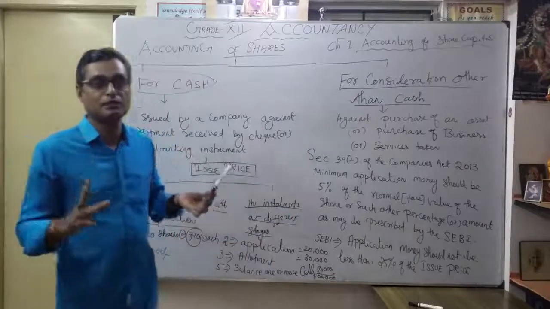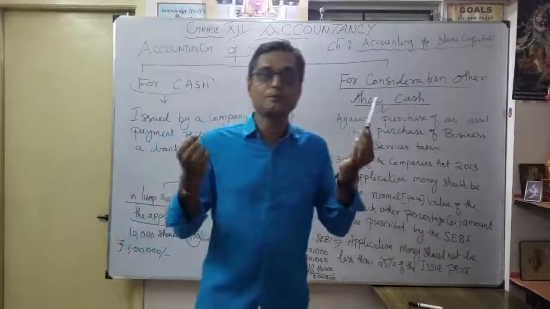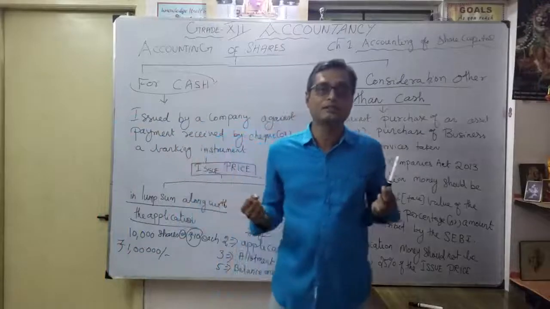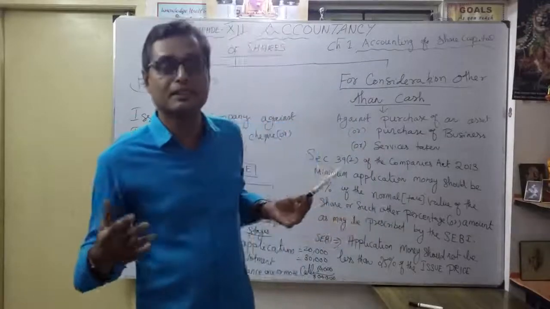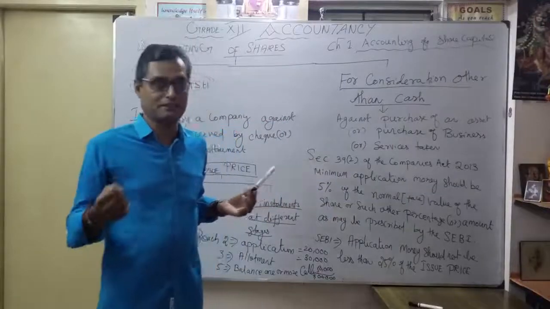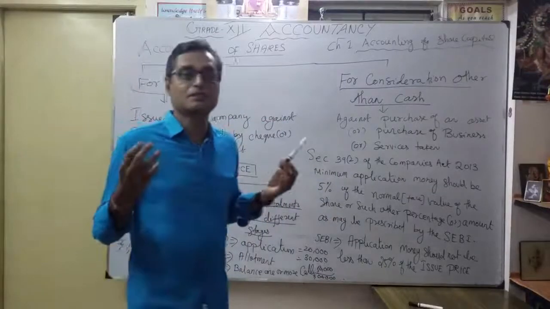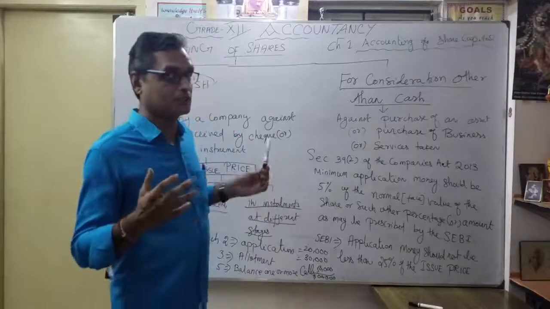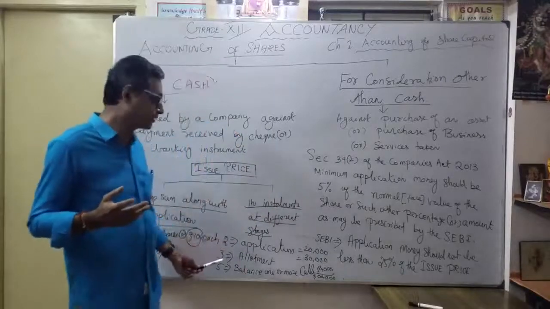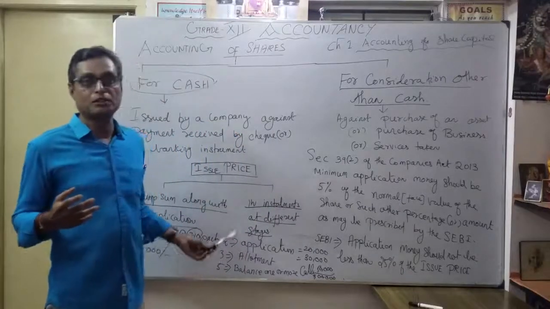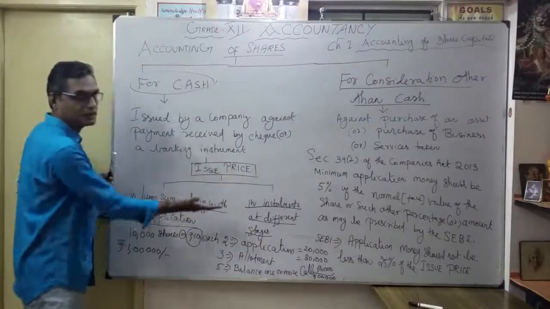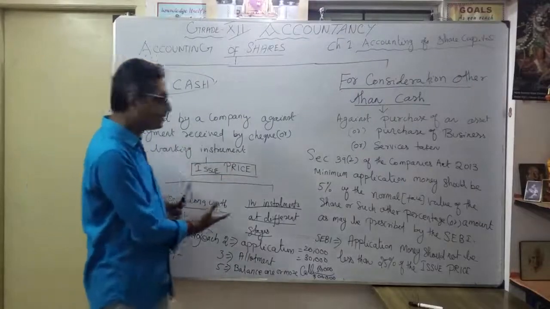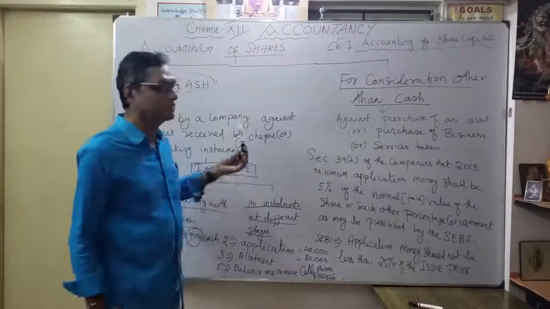That's why the 2 classifications. Maybe we collect money from the public in a lump sum payment, or in different installments, different stages, which you will call application, allotment, then different calls, first call, second call. That's what we're going to discuss. What's the meaning of application, allotment, then first call and second call. Correct? Now you understood, according to issue price, the 2 different classifications: as a lump sum, then periodical interval. That's a very, very important point.